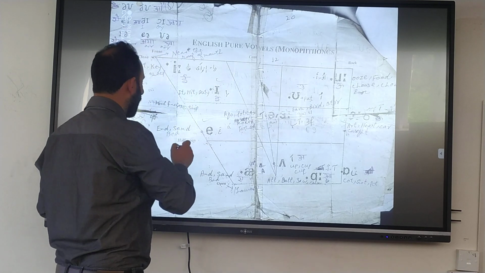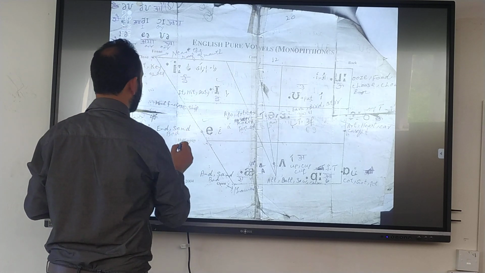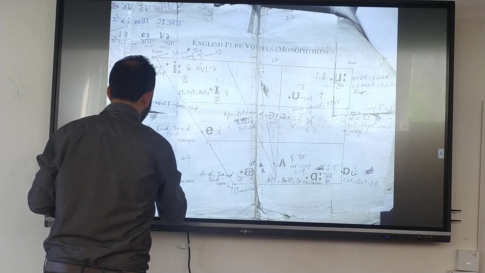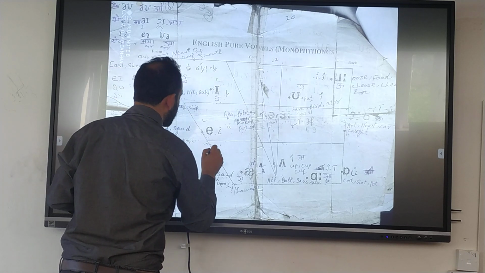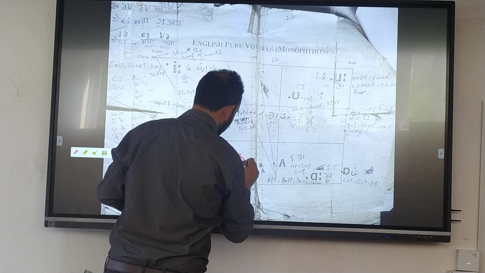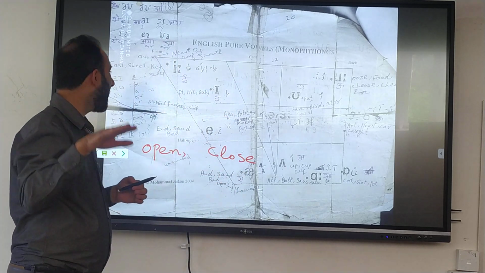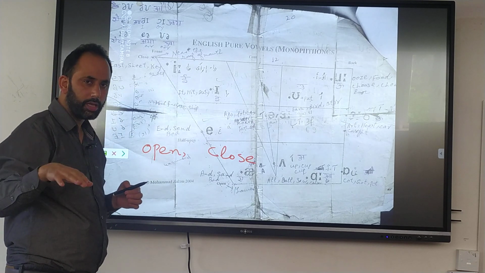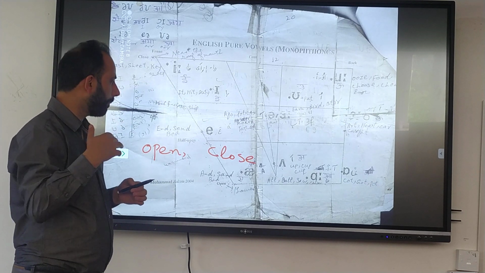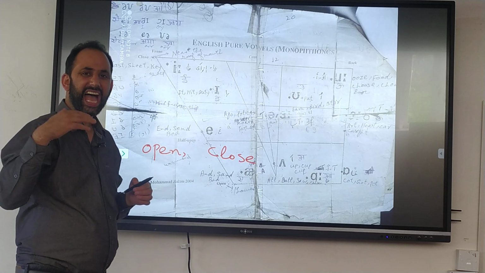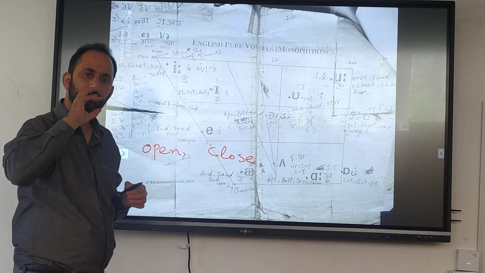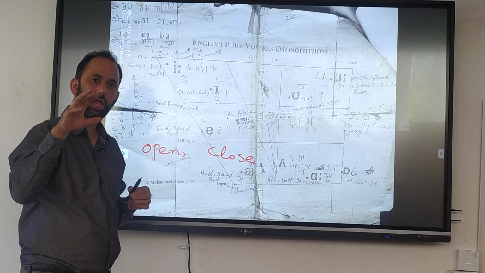Sometimes closed. That is, they are also divided into open and closed. Sometimes the mouth does not open more, and sometimes the mouth opens more.